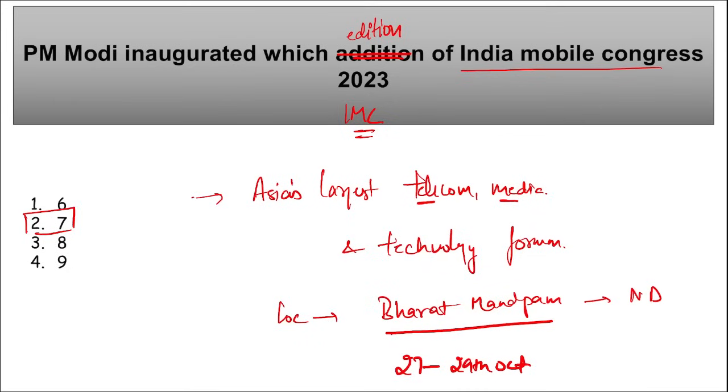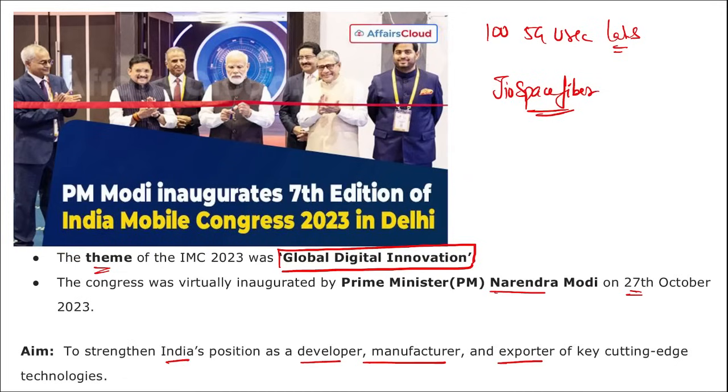So multiple things to remember. 7th edition of this India Mobile Congress. It is Asia's largest telecom, media and technology forum. This was held at Bharat Mandapam in New Delhi. It was from 27th to 29th of October. Inaugurated on 27th of October by Prime Minister Narendra Modi. And 100 5G use case labs were awarded here. And Geospace Fiber was launched here. Apart from this, the theme is important, that is global digital innovation. Multiple things to remember from this topic.